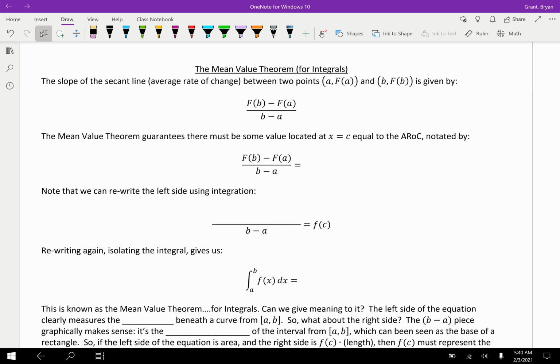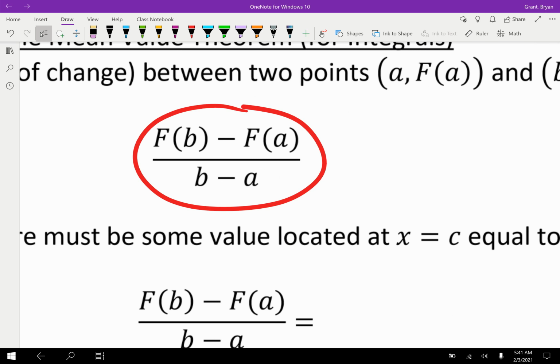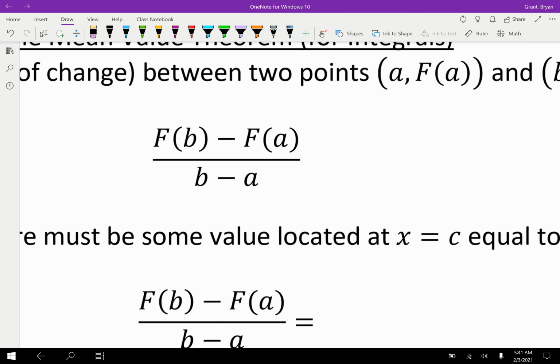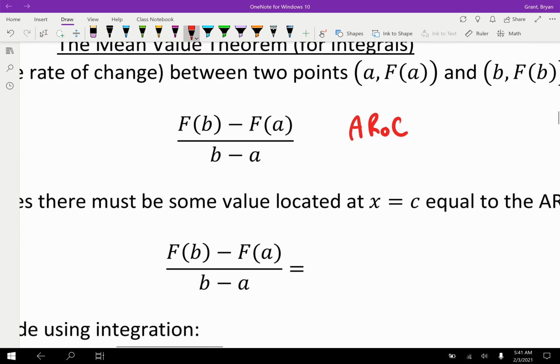So let's begin. We know that this rate here finds the average rate of change. Now, I used the function capital F to find our average rate of change because that has a nice connection to our area function, to our integral. You could have used any function here. But either way, average rate of change, very commonly abbreviated like so. Now, what does it tell us?